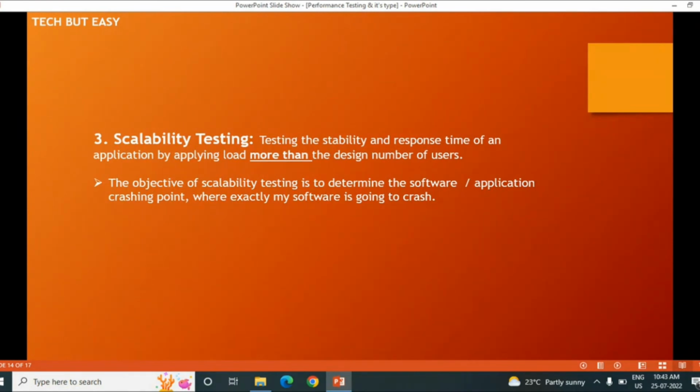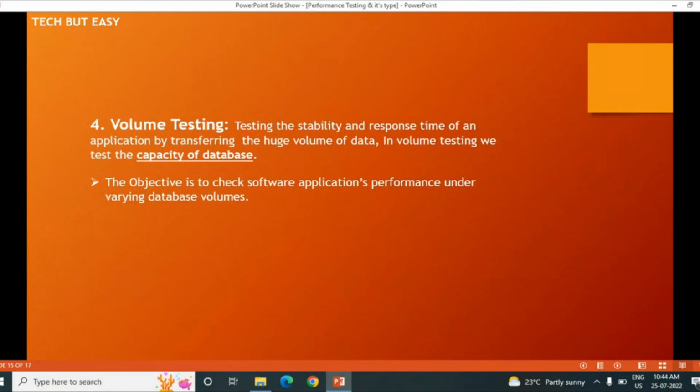We will increase the load and check at what point my application will crash and not respond properly according to the requirement. Means slowly we scale the load and check at what point exactly my application will crash.